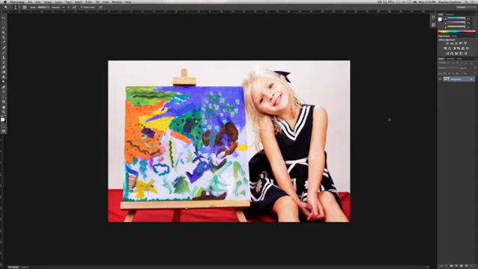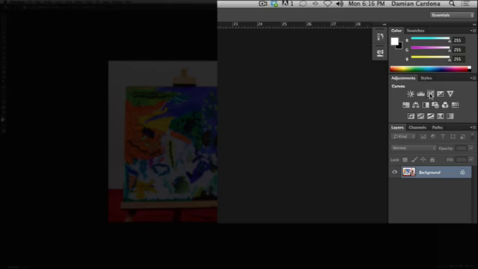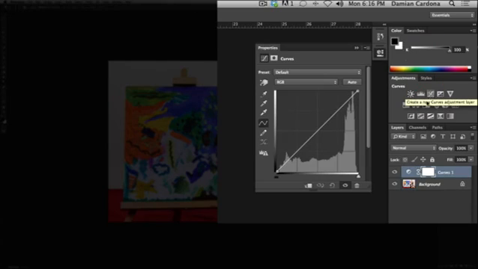Alright, this is the photo that I've chosen to show you how to fix hot pixels in photos. So first off, what you can do is create a curves layer. Go ahead and add your curves layer, and now you're basically just going to be wanting to affect the highlights in the photo, not the midtones.